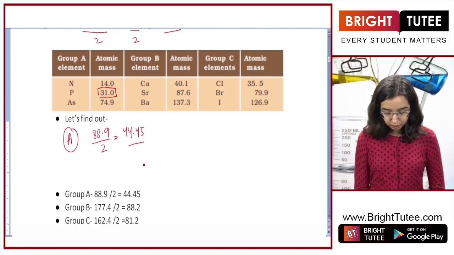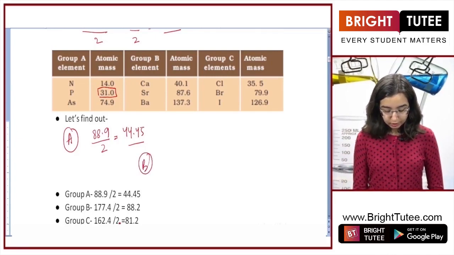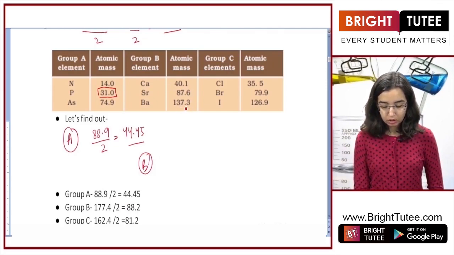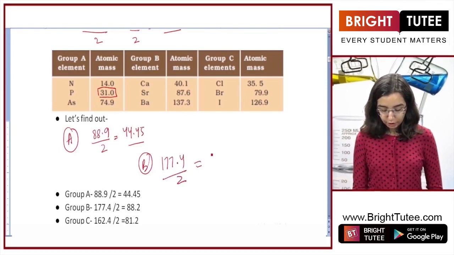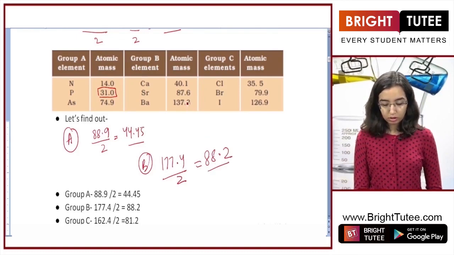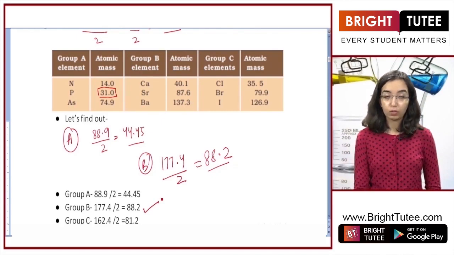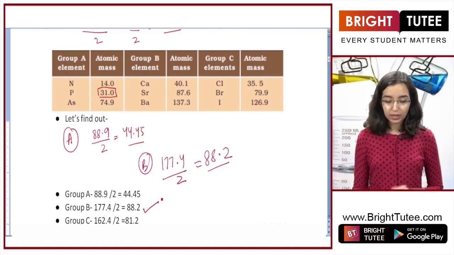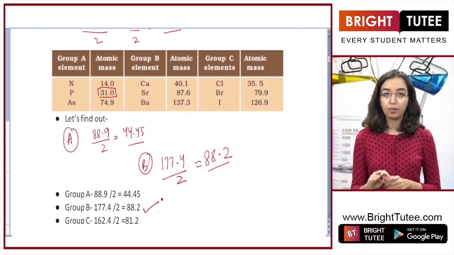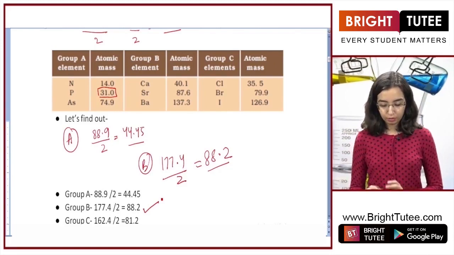But when you see it for other groups like group B, as it's also shown here, when you add 40.1 with 137.3, you get 177.4, and when you divide it by 2 for average, you get 88.7, which is quite close to the atomic mass of strontium. So it is actually a Dobereiner triad, and you also saw this before. So it doesn't have to be exactly the same atomic mass, but it can be somewhere close also.